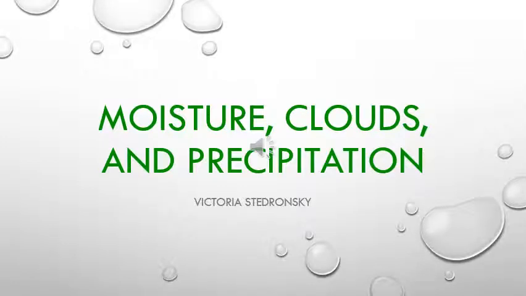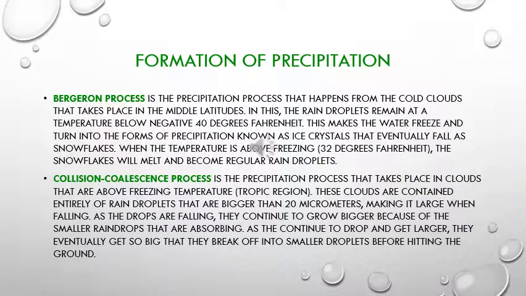Okay, class, today we are going to be talking about moisture, clouds, and precipitation. The first thing we're going to talk about is the formation of precipitation, and this is characterized by usually just two processes, and that's the Bergeron process and the collision coalescence process.